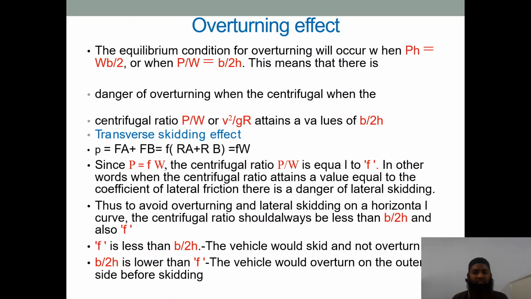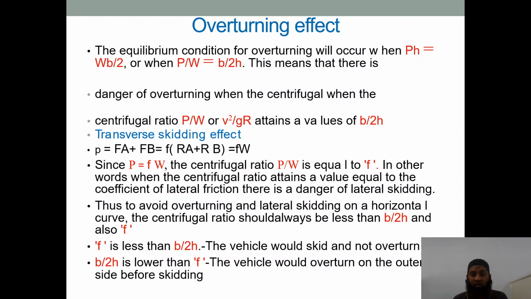The equilibrium condition for overturning will occur when Ph = Wb/2. When will the equilibrium condition occur? When Ph = Wb/2, or when P/W = b/2h. This means there is a danger of overturning when the centrifugal ratio P/W, or V²/gR, attains the value of b/2h. When it attains the value of b/2h, there are chances of the vehicle overturning.